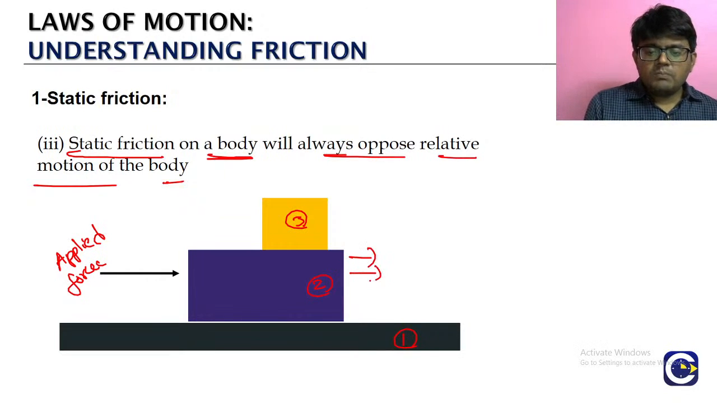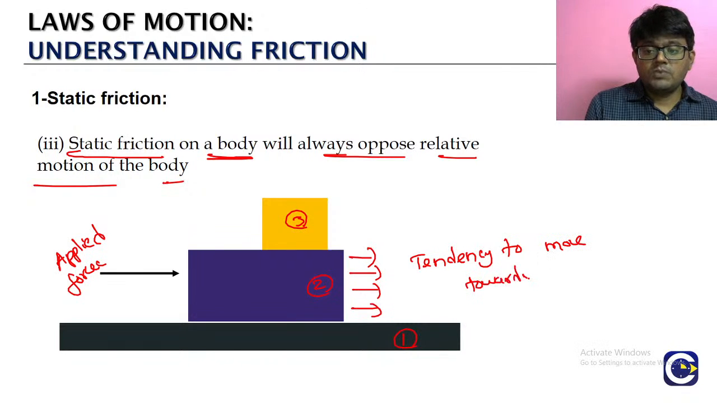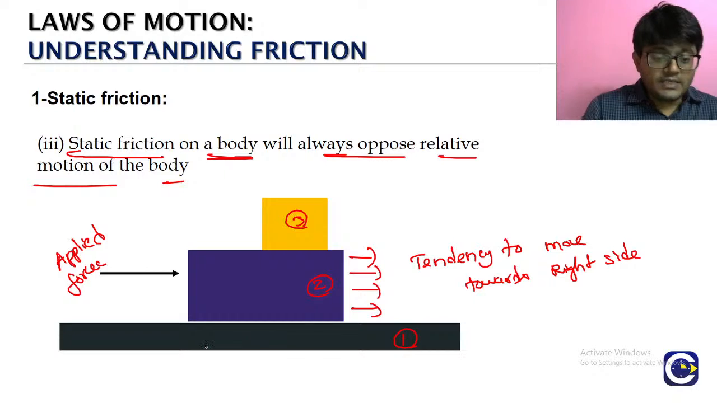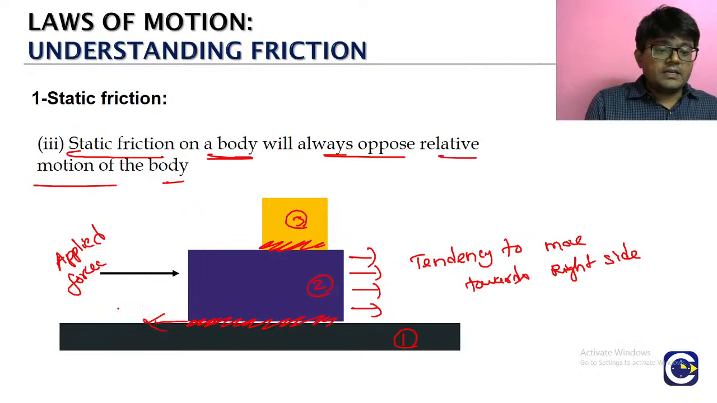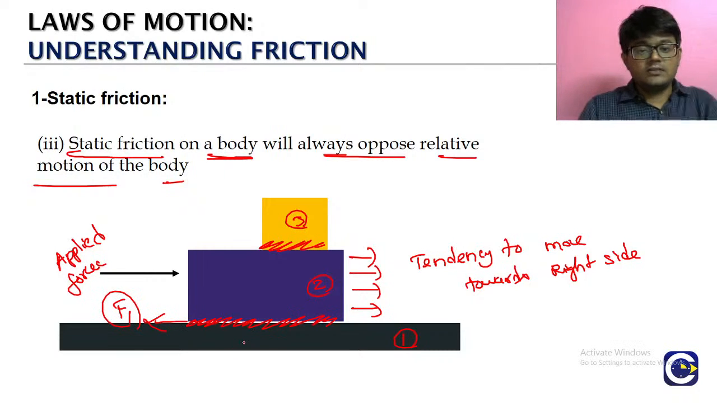Then block 2 will get a tendency to move. எந்த பக்கம்? Tendency to move towards the right side. அப்படிதானா? So block 2 will get a tendency to move towards the right side. Okay வா? Means what? இங்க பாருங்க, இங்க ஒரு கான்டாக்ட் சர்ஃபேஸ் இருக்கா, அந்த மாதிரி மேலேயும் ஒரு கான்டாக்ட் சர்ஃபேஸ் இருக்கா. So இங்க எப்படி, the block 2 is moving towards the right side, means இங்க கீழ இருக்கிற frictional force F1 ன்னு சொல்லலாம். It will be opposing the relative motion, means it will be acting towards the left.